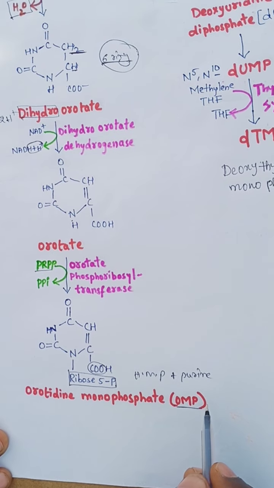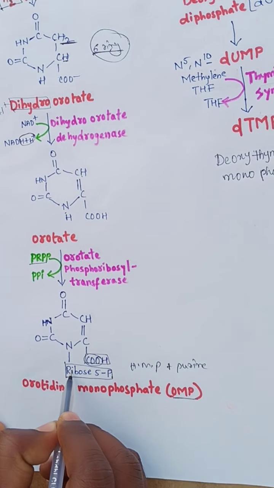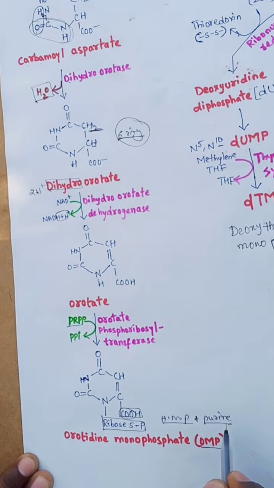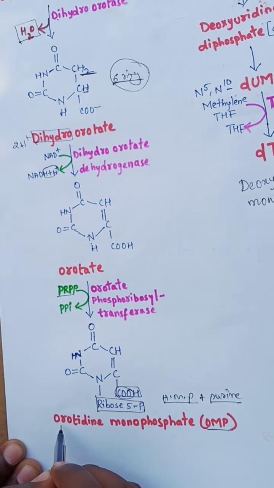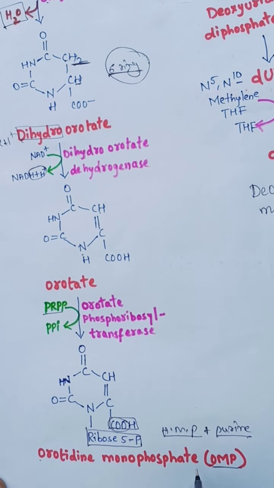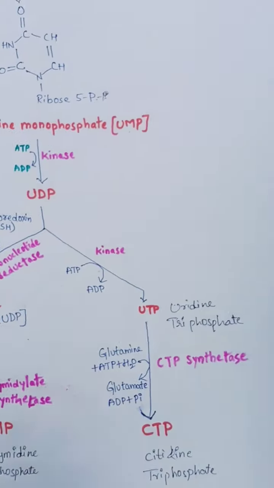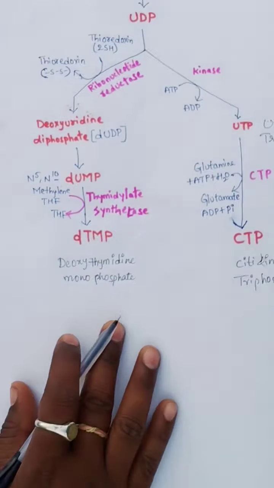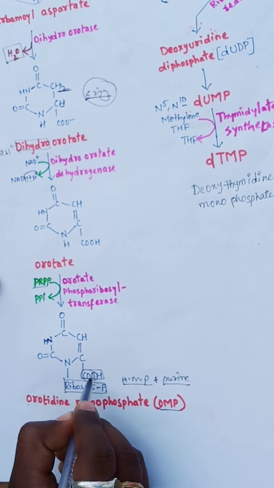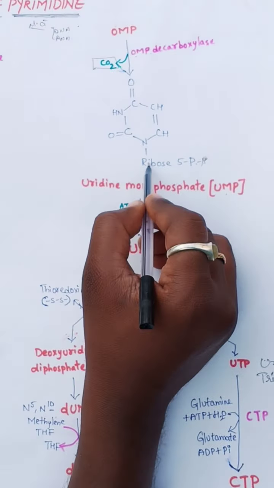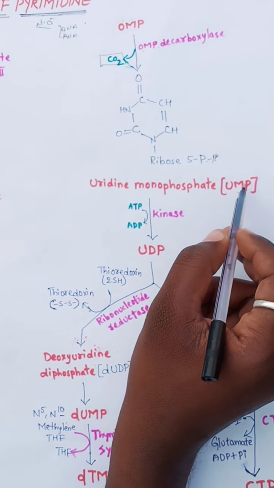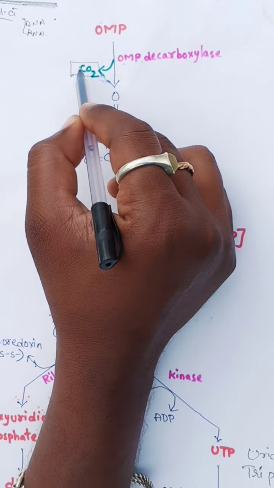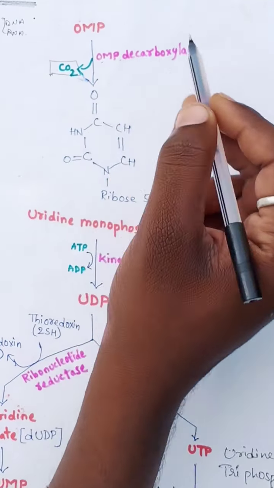The orotidine monophosphate contains 1 acid group as well as a ribose 5-phosphate group. The ribose 5-phosphate also participates in the HMP pathway and purine synthesis. This compound is known as orotidine monophosphate, OMP. The OMP is converted to UMP, uridine monophosphate, by elimination of CO2 from the acid COOH, in the presence of OMP decarboxylase enzyme. Decarboxylase means elimination of a CO2 molecule. Elimination of the CO2 molecule from the OMP produces the UMP.